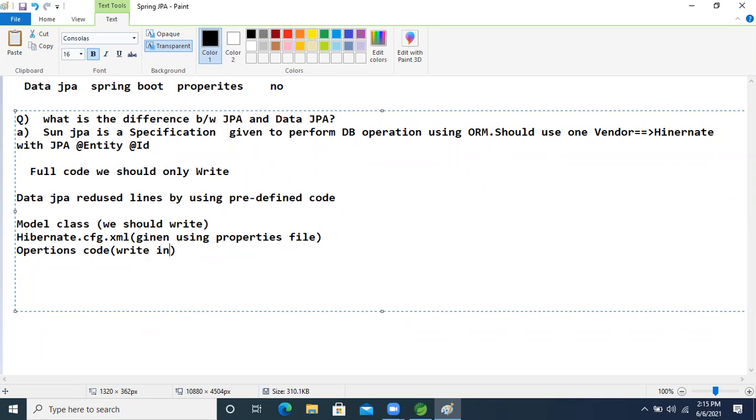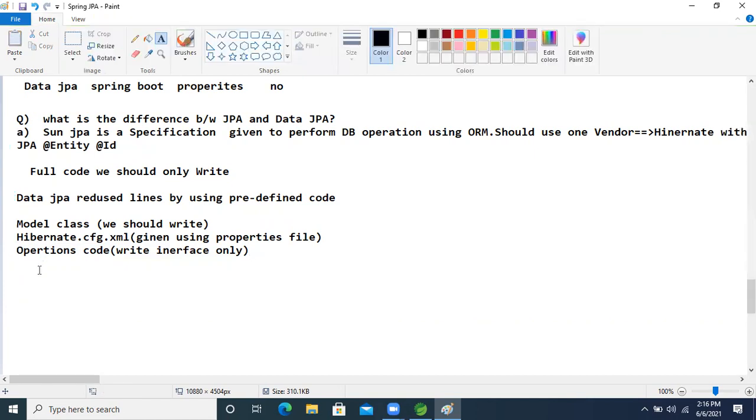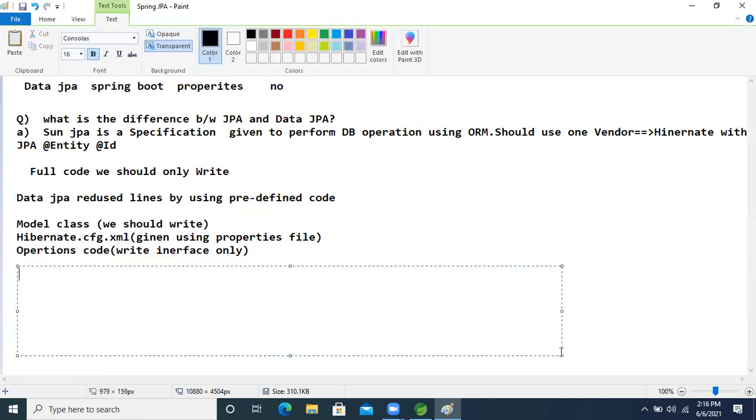We write only an interface to perform them. In Hibernate we need to write them explicitly, but in JPA all those things are there internally. Just use them. We need to use the Spring Data JPA methods for the operations. In Hibernate, what we are doing is just giving a method.